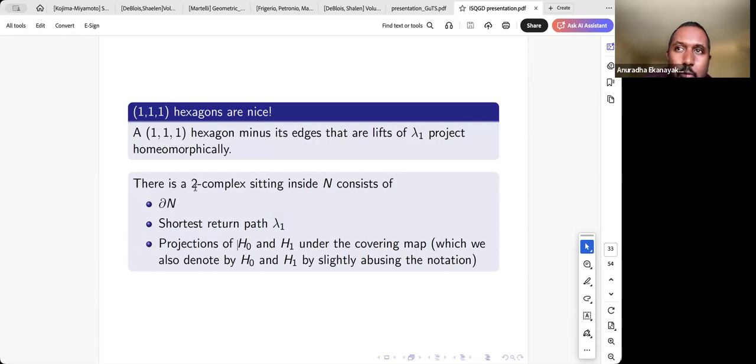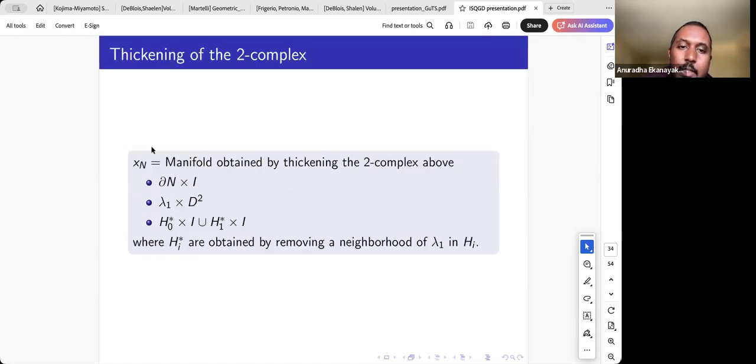What we are going to do with these two complex is we are going to thicken it up. We are going to construct a three-submanifold, which is obtained by thickening up these two complex. So we take the boundary, we take its product with the unit interval, we take the shortest return path, we take its product with a unit disk, and we take the hexagons and also take the product. So we take the two complex and we thicken it up basically. So we have this three submanifold sitting inside the original manifold.